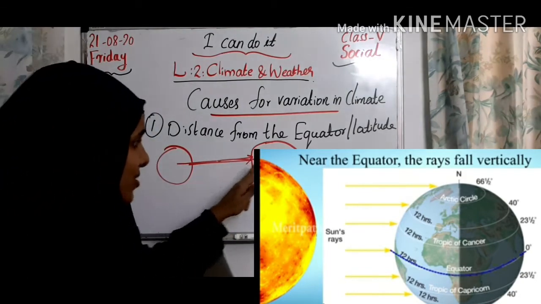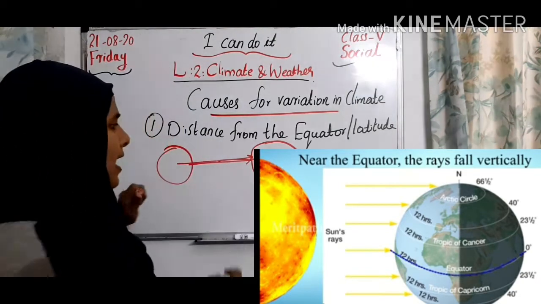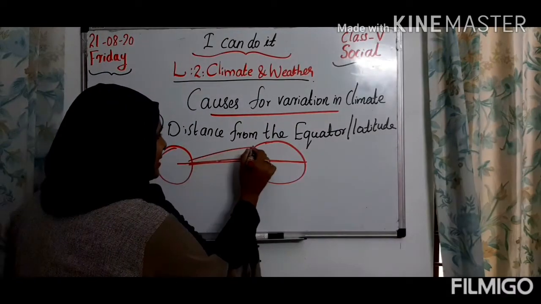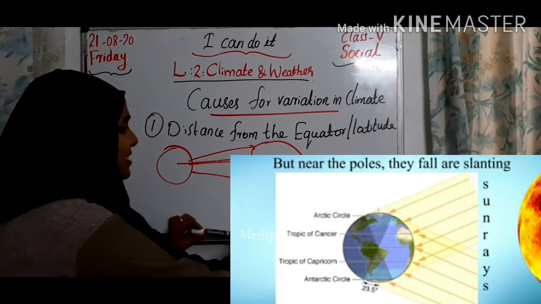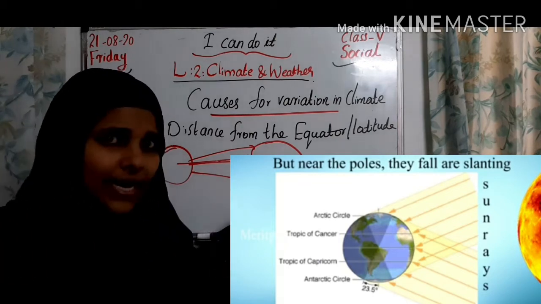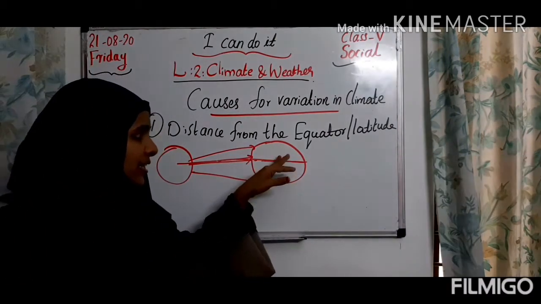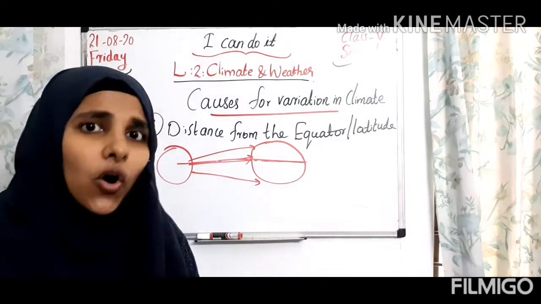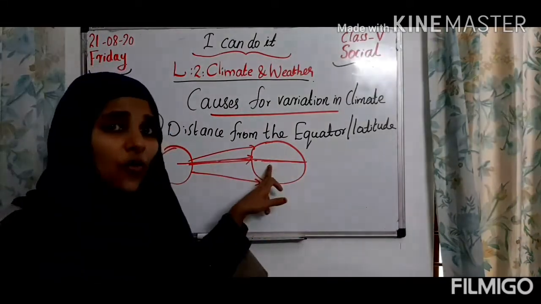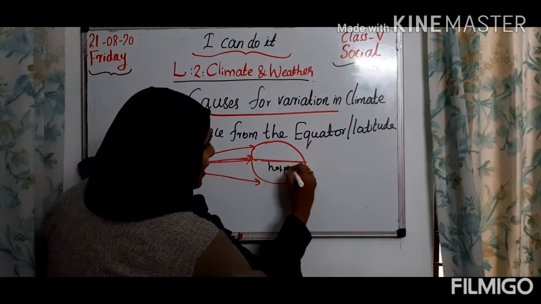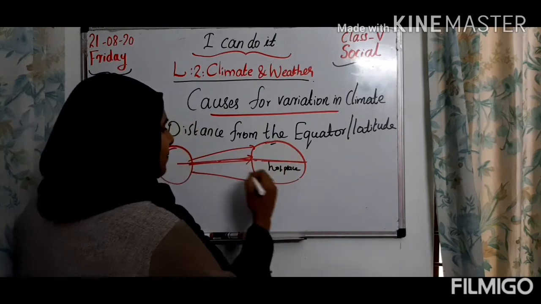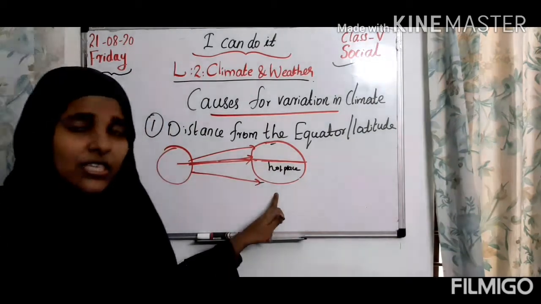Sunlight directly strikes the equator, and sunlight is slanting into the poles. Is it, children? So when the sunlight directly strikes the equator, the places at the equator are very hot. Okay, the places at the equator are very hot places. Is it, children? And places near the pole region are very cold.